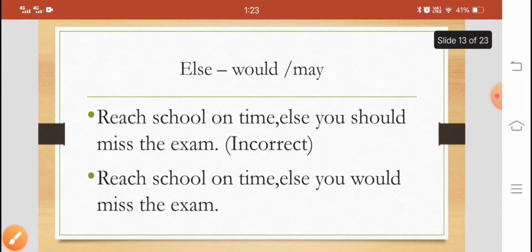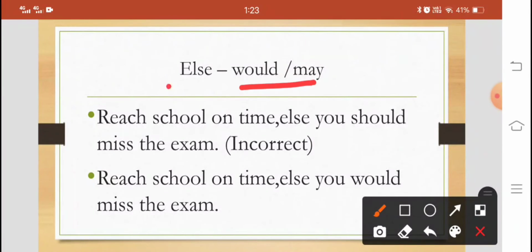But we use would or may with else. Would or may is used with else. Reach school on time else you should miss the exam. So should is wrong here. With else we use would. So we have used would here. Reach school on time else you would miss the exam.